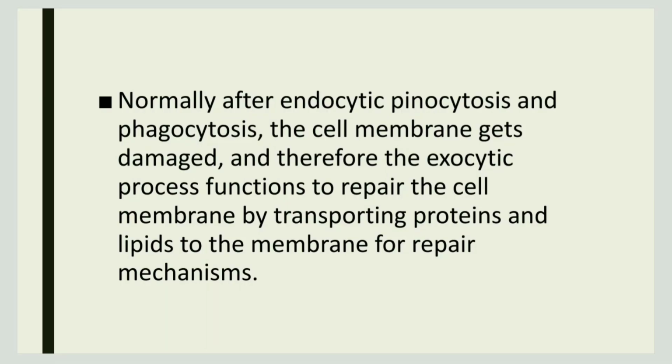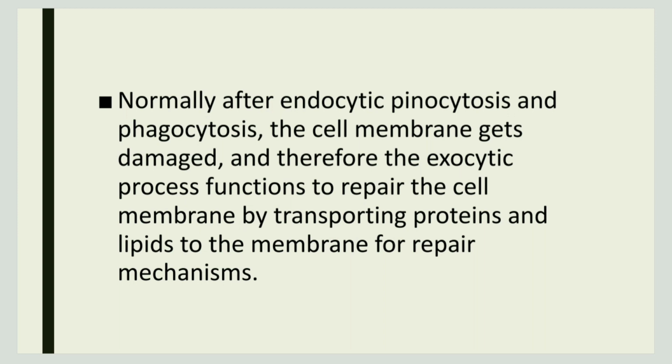When there is endocytic pinocytosis or phagocytosis, the membrane gets damaged. As we discussed earlier, exocytosis is also involved in the repair of the cell membrane, and this occurs when the cell membrane is damaged by the processes of pinocytosis or phagocytosis.